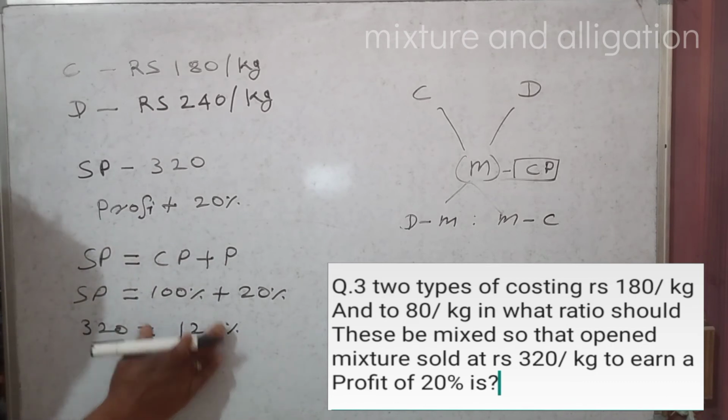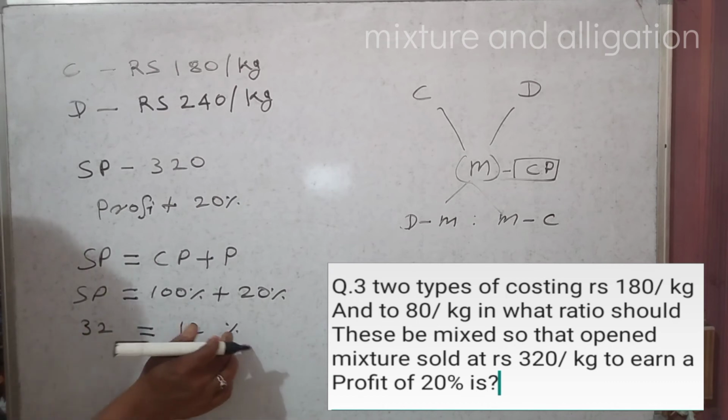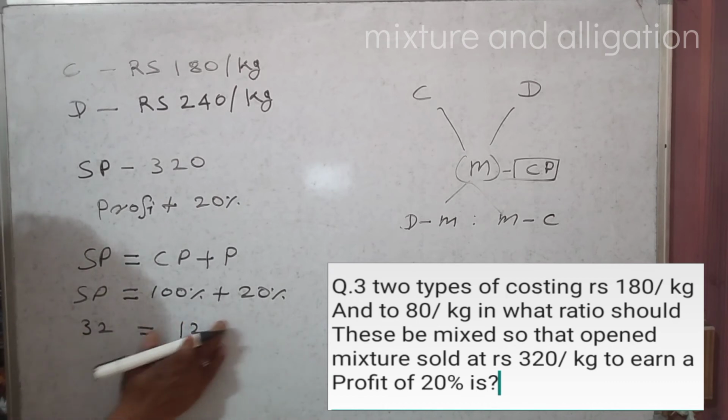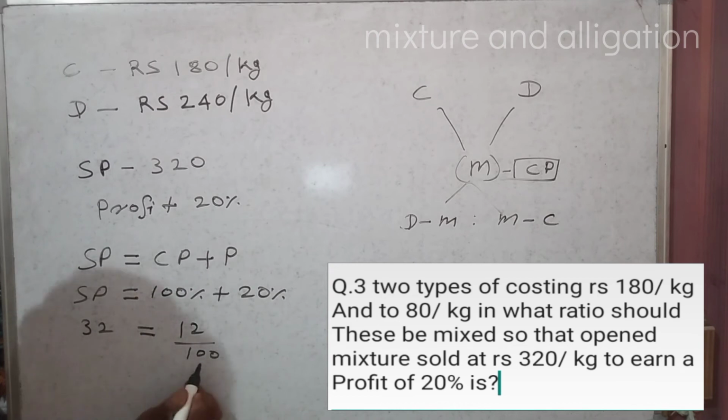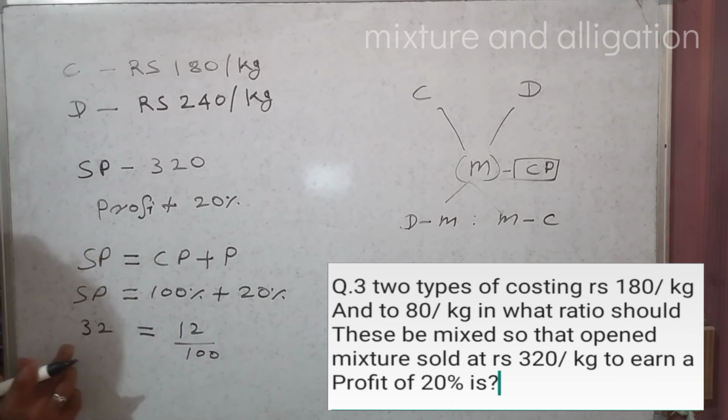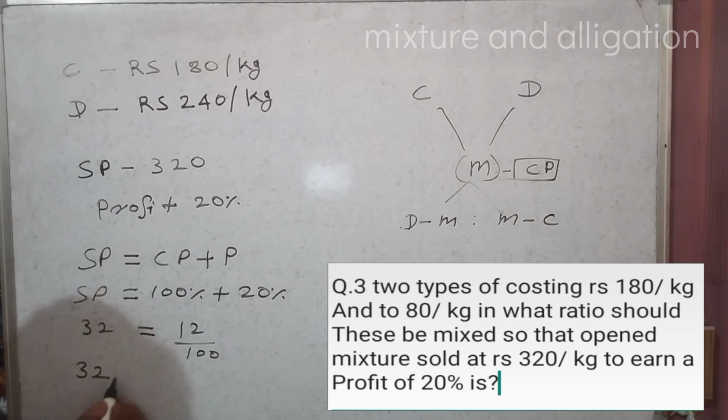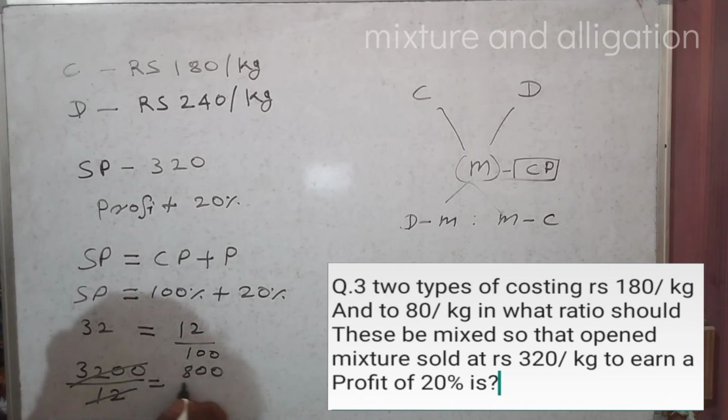Now 0 and 0 get cancelled, and percent here means by 100. So the reciprocal here will be 3200 by 12, right? So again cut it and get 800 by 3.